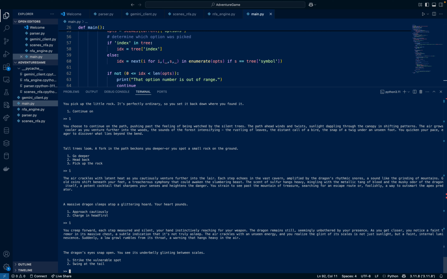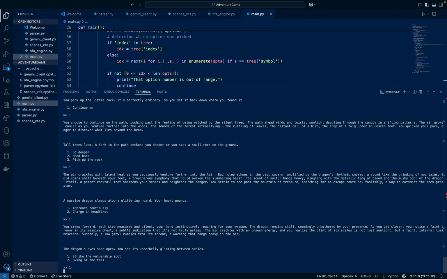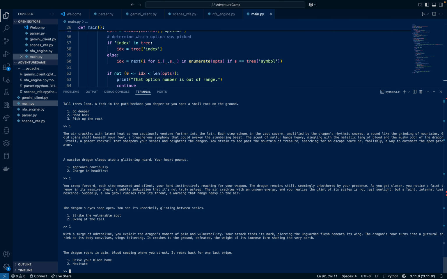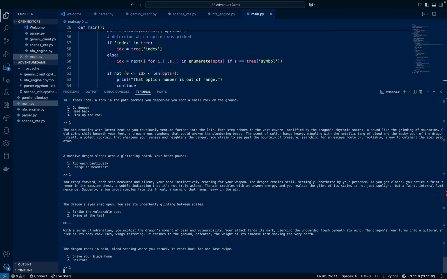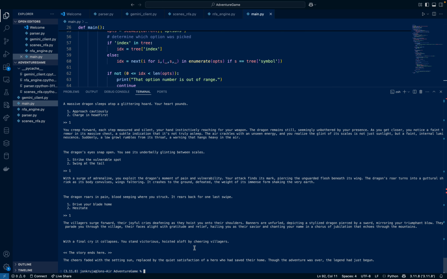The dragon's eye snaps open. You see its underbelly glinting between scales. Strike the vulnerable spot. The dragon roars in pain, blood seeping where you struck it, and rears back for one last swipe. Drive your blade home. And see, the story ends with the final cry, collapse. You stand victorious, hoisted aloft by cheering villagers. The story ends here. The cheers faded with the setting sun, replaced by the quiet satisfaction of a hero who had saved their home. Though the adventure was over, the legend had just begun.